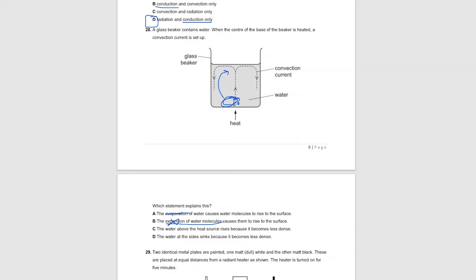The water above the heat source rises because it gains temperature from the heat source, and its density decreases, so it becomes less dense. In option D, the water at the sides sinks because it becomes less dense. It's wrong, because it's not on the sides. The water in the region above sinks because the density is higher. So it's also wrong. C is the option.